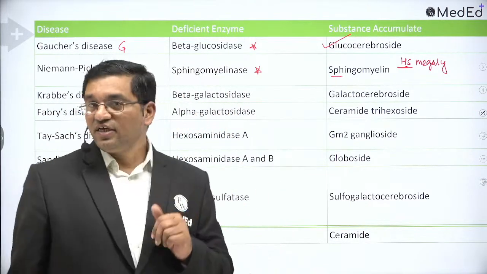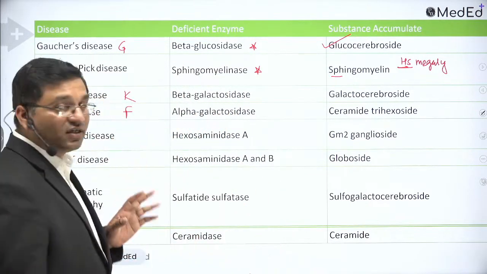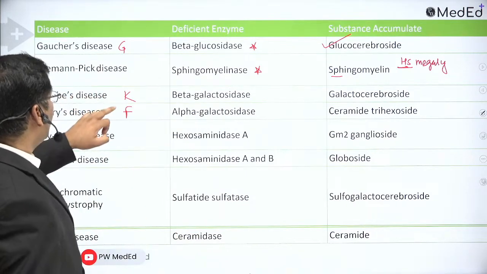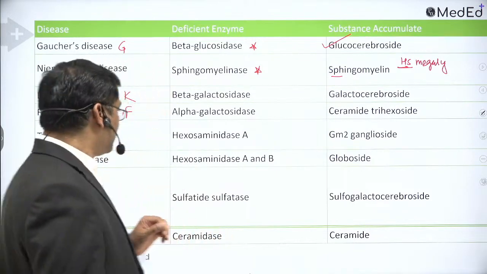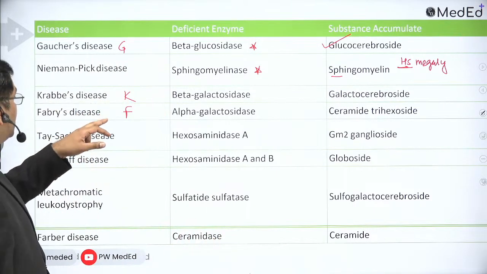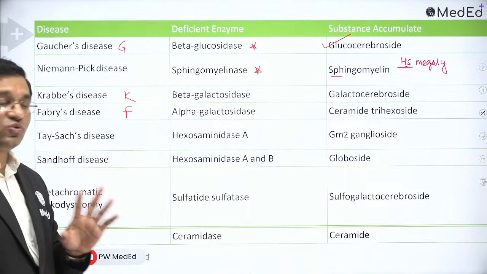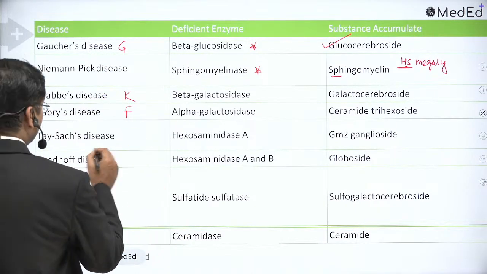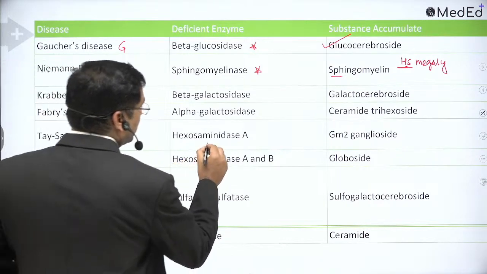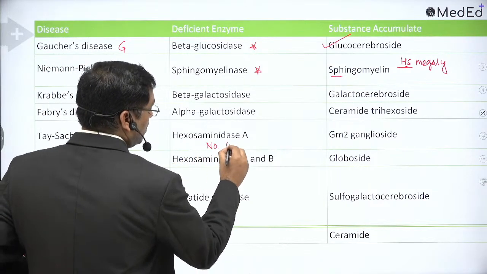It is seen in all other disorders except KGF. Don't you watch the movie KGF? Yes. So Krabbe disease, Fabry's disease, and Gaucher's disease have no cherry red spot. In Tay-Sachs disease, there is no organomegaly.